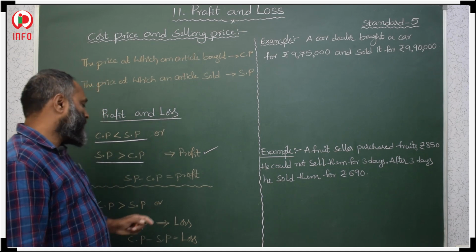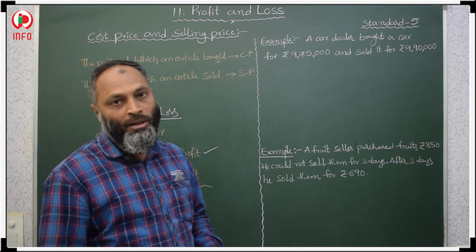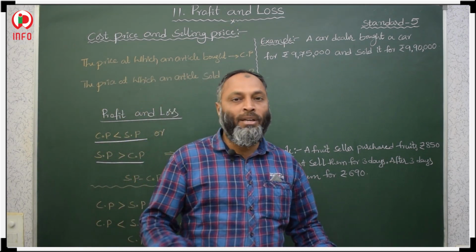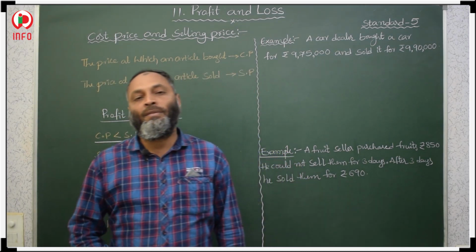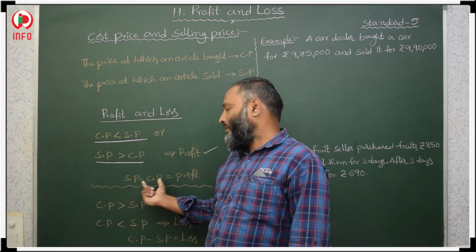How will you get profit? The difference between selling price and cost price gives profit.